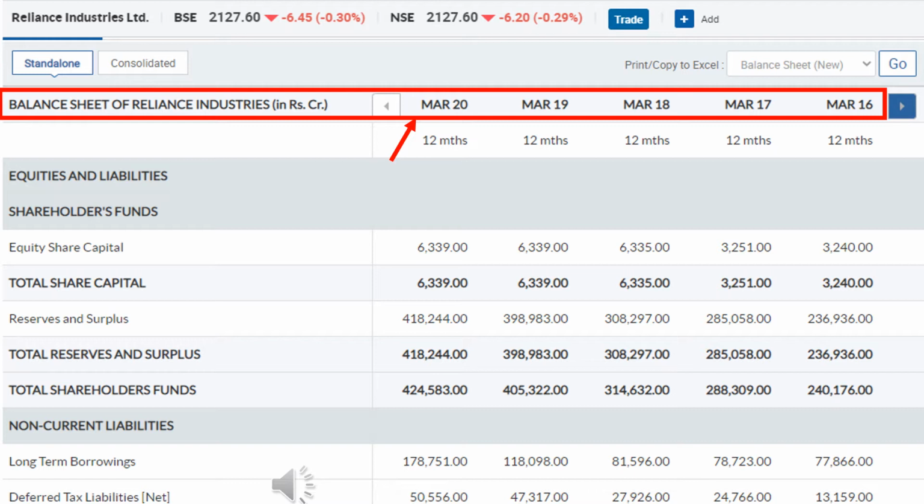Here all the numbers will be mentioned in crores. In the Money Control website, the last 5 years of data will be mentioned. But if you check the annual report of any company, only the last 2 years of data will be mentioned. So the Money Control website is more comfortable for doing analysis.